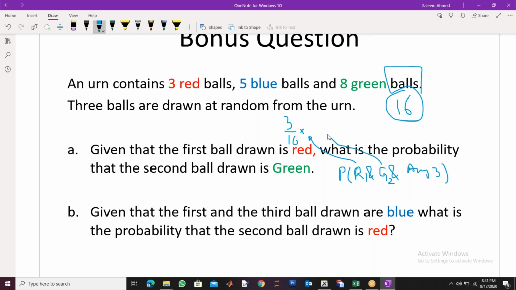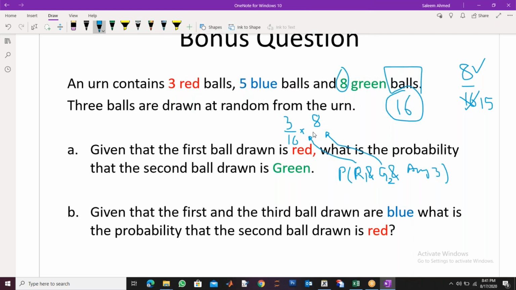Now, the second one is green. Green are 8 balls, but the probability will not be 8 by 16 now. Why not 8 by 16? Because green are 8, but my total are not 16 now. Total are 15, because I have already taken out one red ball. I have already got one red ball outside. Now there are only 15 balls inside. Because the first one was red, the total green balls are still 8, divided by 15. So this is the concept.